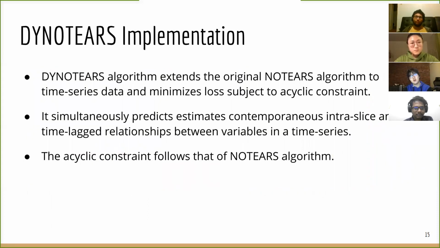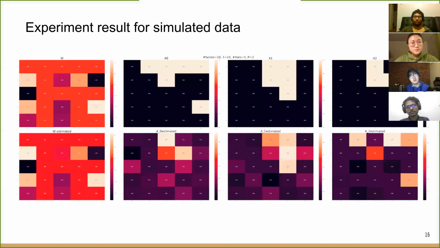Basically, we extend NOTEARS by adding previous time point information, and then we optimize the PA matrices, and then we generate the underlying adjacency matrix W. The next slide shows simulation results of NOTEARS.